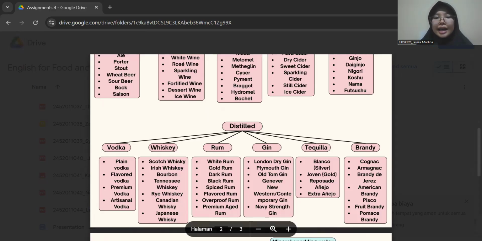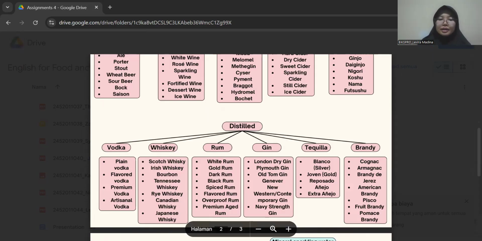So for the next is Añejo Tequila. Añejo Tequila is aged for at least 1 year. This tequila has a richer, more complex flavor with deep oak and caramel notes. And for the example is Don Julio Añejo.